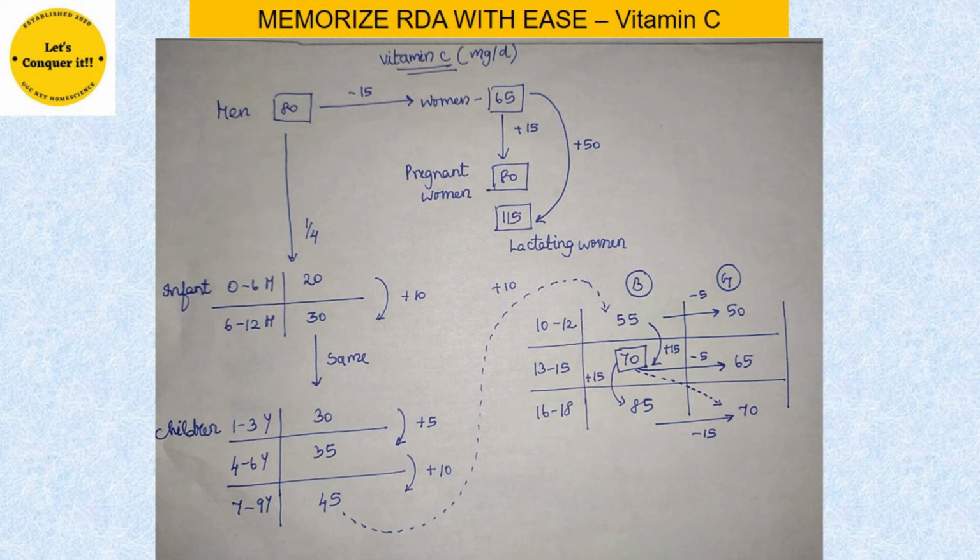Up tak we were doing plus 15 plus 15, but in this case, to 16 to 18 year old case mein, to get the girls requirements, we are going to minus 15. 85 minus 15, which gives us 70. Now we have just two values left, the 10 to 12 year old and 13 to 15 year old girls requirements are left. To get those values, it's very simple. We are just going to minus 5 from what we already have in the boys category. 55 minus 5, we get 50. 70 minus 5, we get 65.